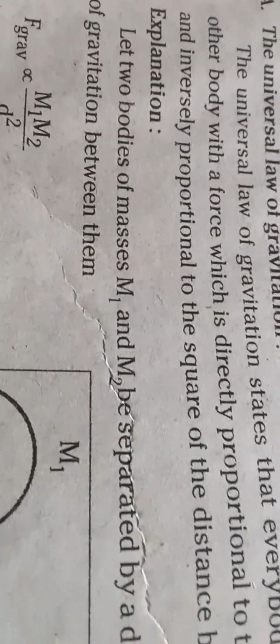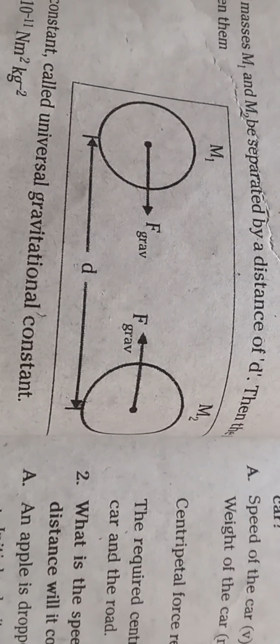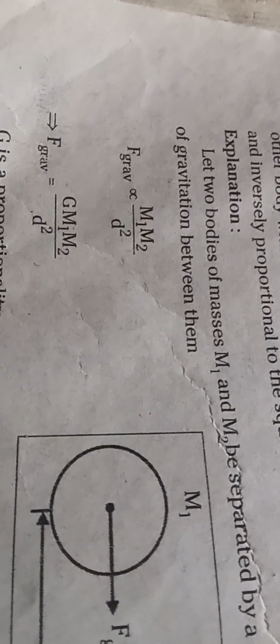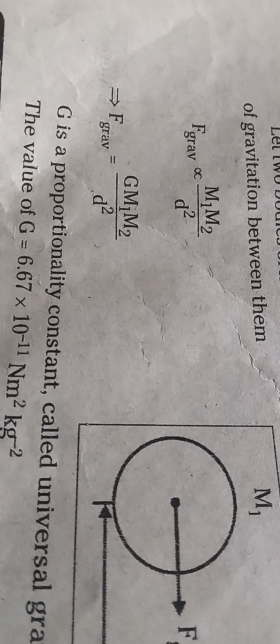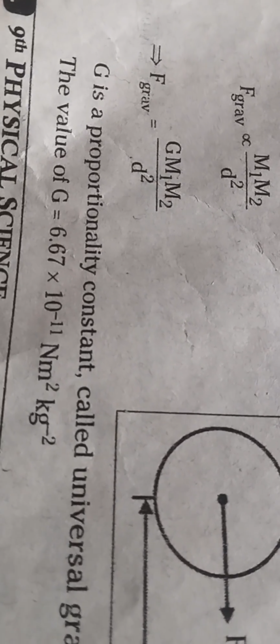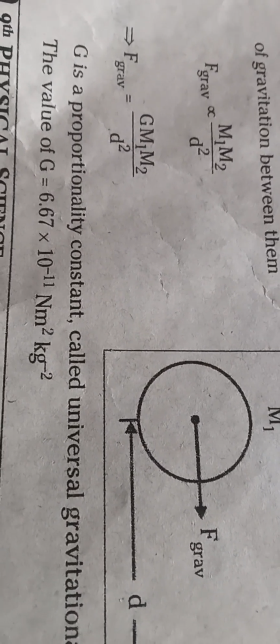Explanation: consider two bodies of masses m1 and m2 separated by distance d. The force of gravity between them is such that they attract each other. So the force of gravity is directly proportional to m1 into m2 by d square. When we remove the proportionality sign, an equality sign comes with a constant. So F equals G into m1 into m2 by d square. G is the constant called the universal gravitational constant. The value is G equals 6.67 into 10 to the power of minus 11 Newton meter square kg minus 2.